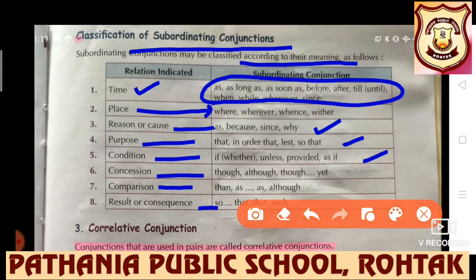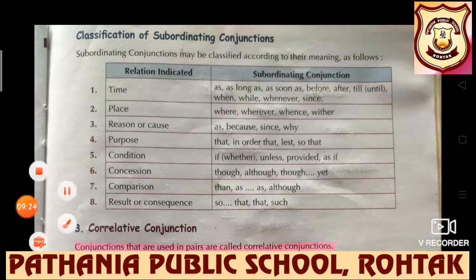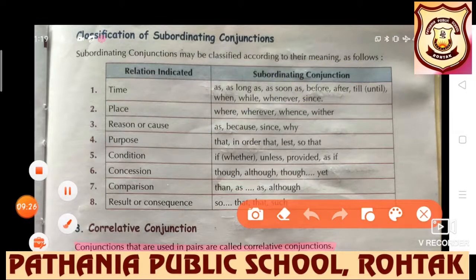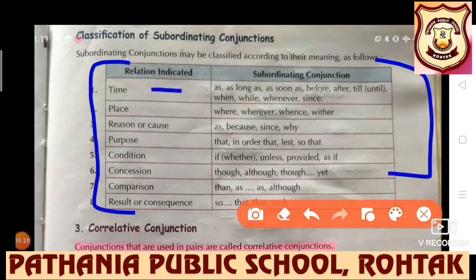When you are supposed to write an independent clause or a dependent clause, and if time is concerned, then which conjunction will be used, if place is there, then which conjunction is used. This table will be so much helpful for your understanding.